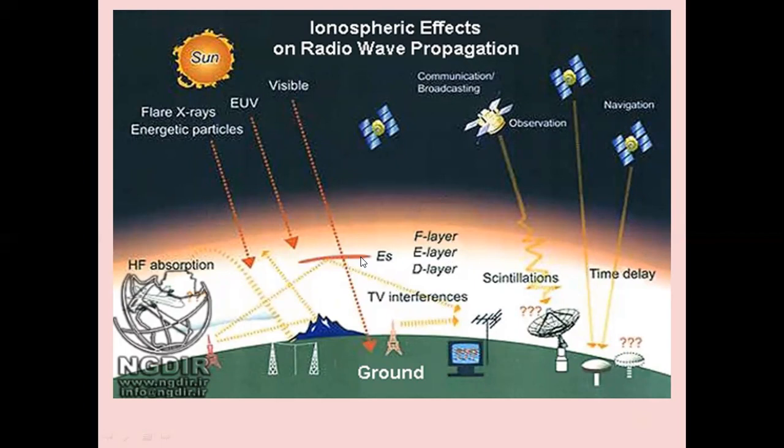This is the most important reflection layer. We have a transmitter here. The transmitter is transmitting the signal from the ground station, and it goes up to the F layer, and the F layer will be reflecting the signal, and we can collect the signal at the receiver at the distant end. We are making use of the reflection properties of the ionosphere layer. The signal has to reflect from the ionosphere so that the reflected energy will be available at the distant end.